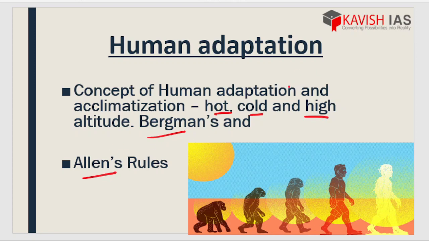Mainly here we are getting an idea about the adaptability power of human beings and how they evolved and adapted themselves to these climatic conditions. Now let me give you a minute example. You will see people residing in cold areas, especially in hilly areas, have short stature or short height compared to people living in warm or mild or temperate areas.